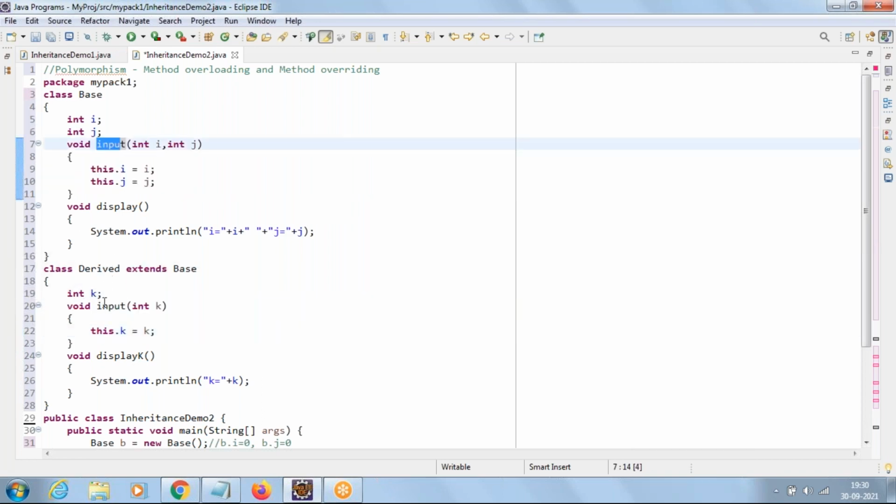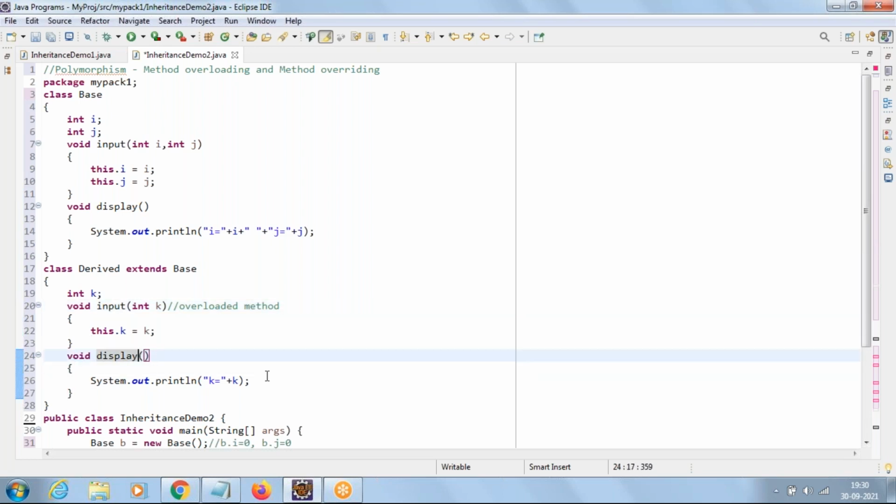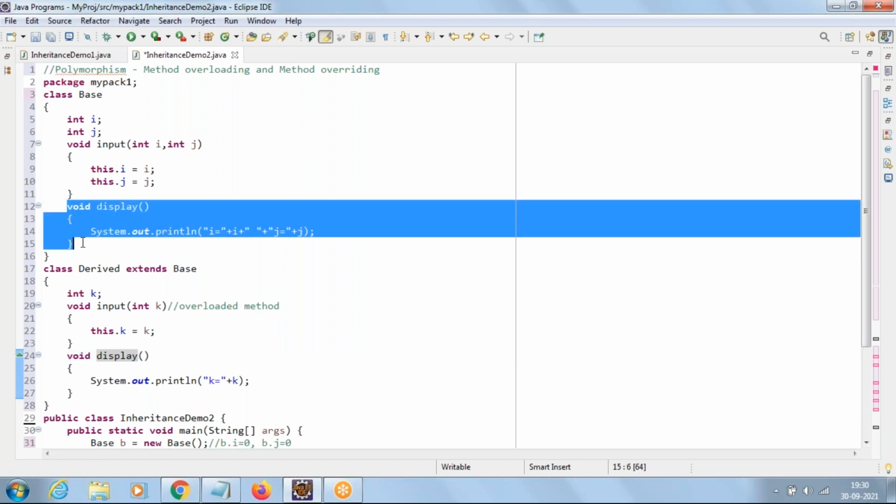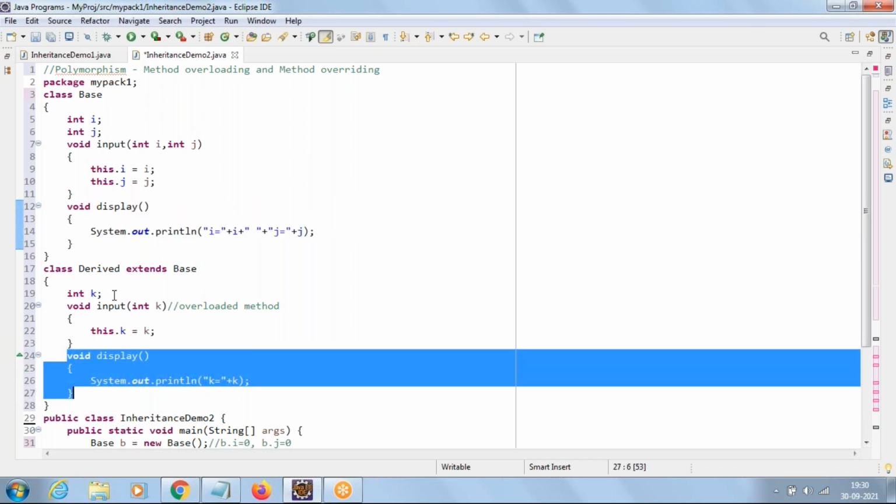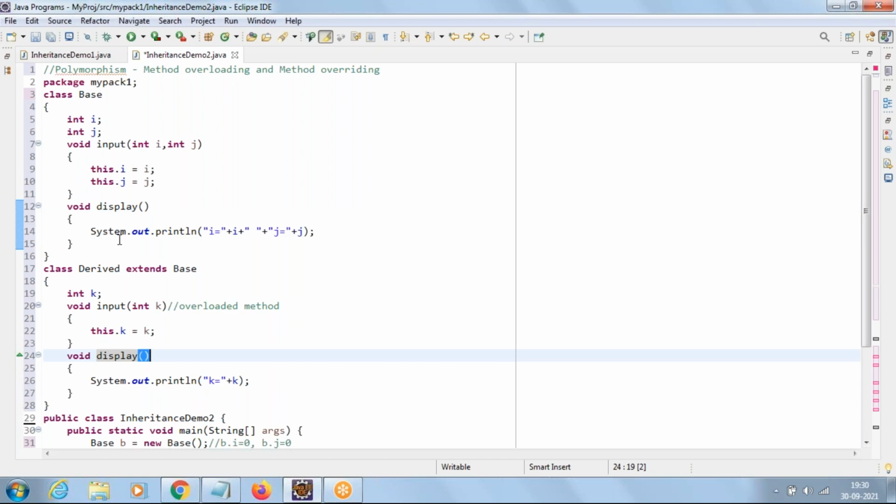So the method name is the same, but the arguments are differing, so we call this an overloaded method. Now coming to display, I'll remove k. See here, we have a display method in base and the same display method in derived, no arguments, no arguments, so the signature matches. Then we call this one an overridden method.